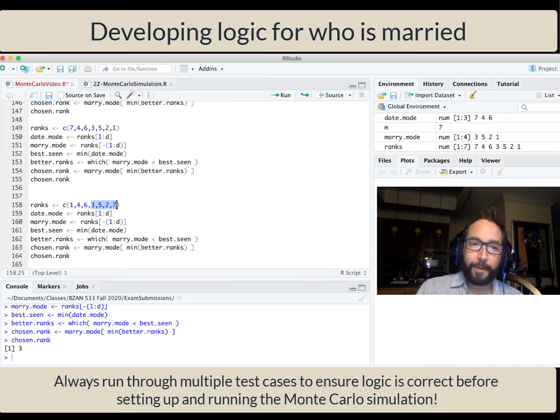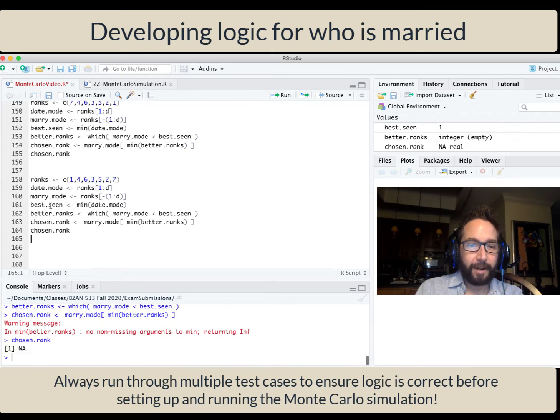So what's going to happen with the code if I run it with this rank? Well, I get a warning message here, basically because it never found anyone, there's no elements in Mary mode here that has a lower value than 1. And so when I get chosen rank, I end up getting an NA.